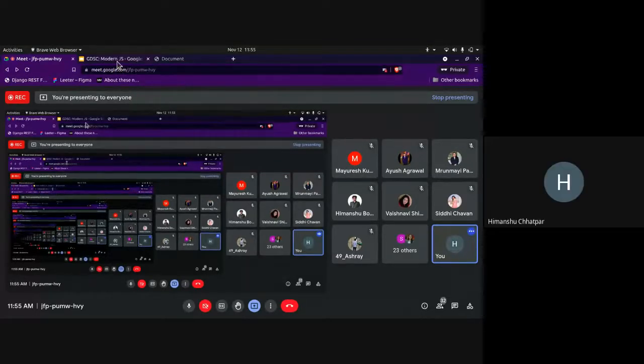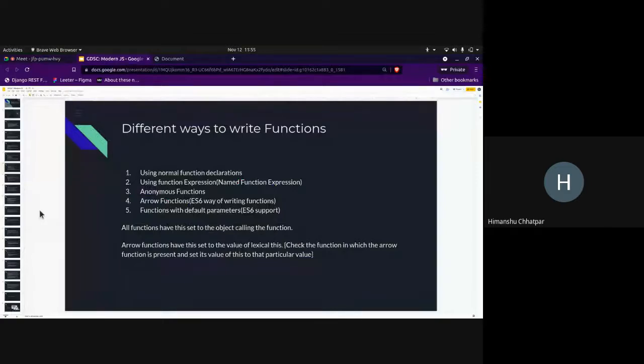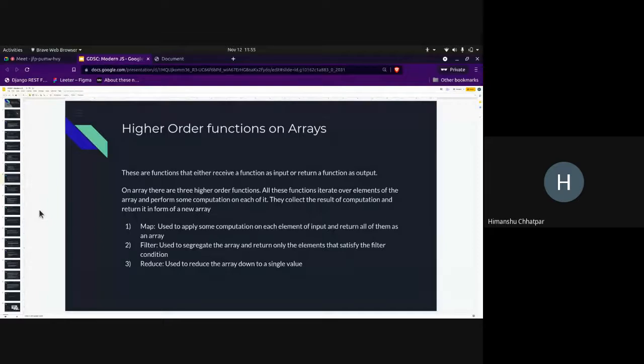Okay, so let's continue. We have seen the different ways to write functions. Now, what I want to show you is higher order functions. This is essentially the continuation of first class citizen. I showed you I can use functions as variables, so essentially this is the continuation of that.